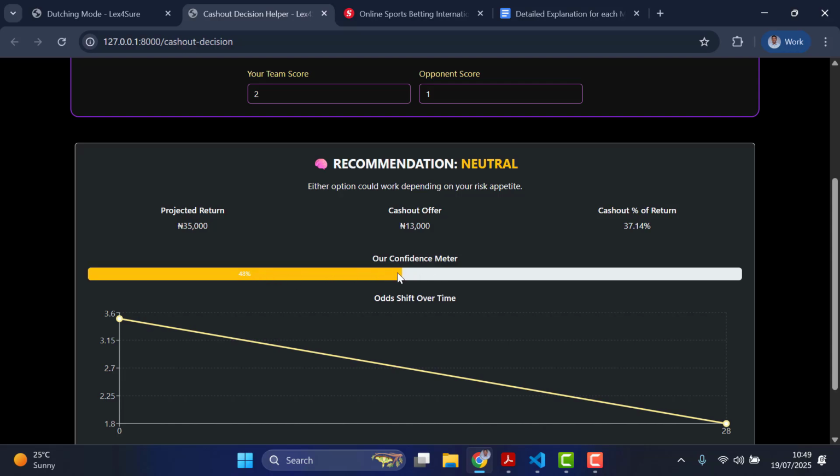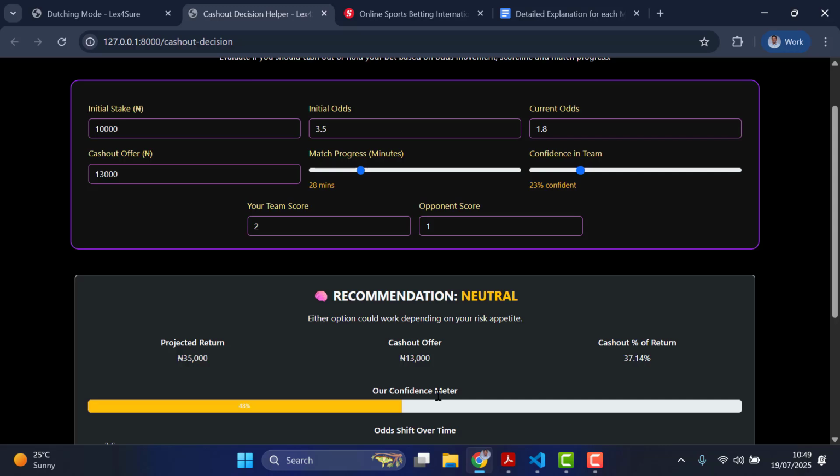And this is just a meter reading the percentage of confidence for the system. So this is the system confidence meter. The system feels 48%, which means it's not sure if it should tell you to hold or to just accept the offer and run away. That's what the meter is telling you. That's why I say it will follow up with whatever you are giving it. So if you are very sure, you can see the changes in the meter. It's following up with what you think about the game, and you're giving it a lot of information. You understand?